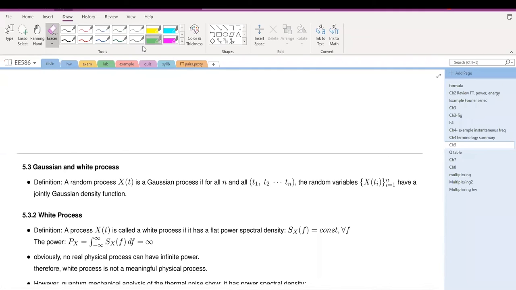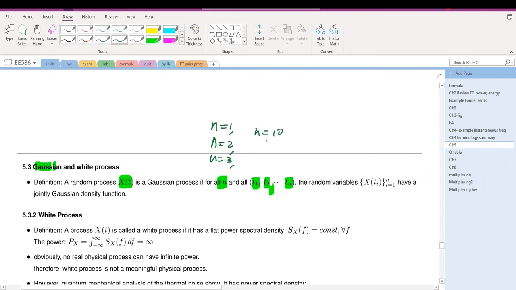In this video, we look at a Gaussian random process. We look at the random process x(t). Let's look at the time slots t1, t2, and up to t_n, and this small n is any integer. n can be equal to 1, 2, 3, 10, whatever.